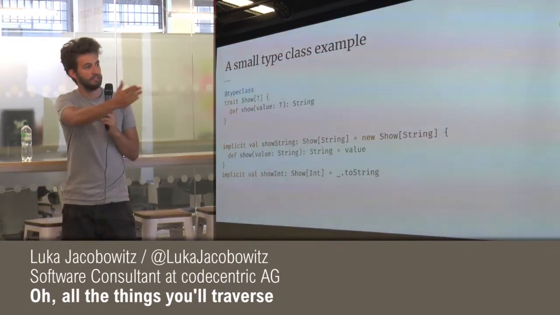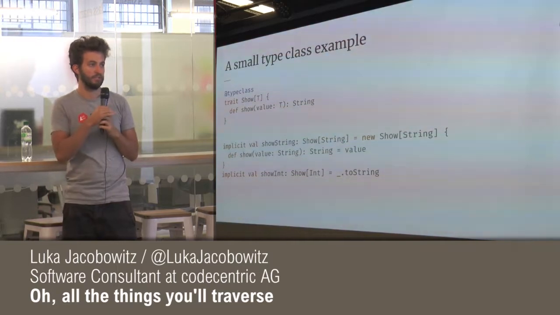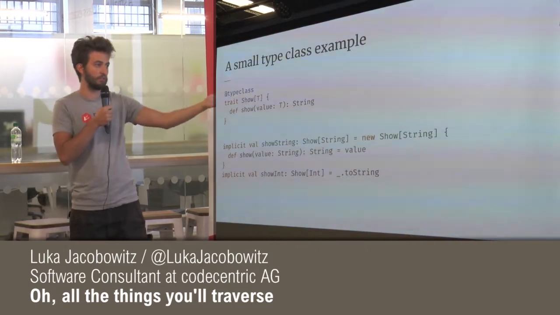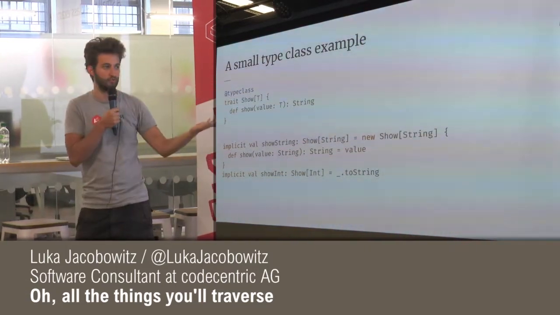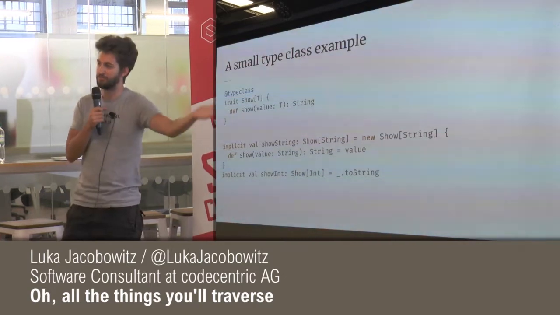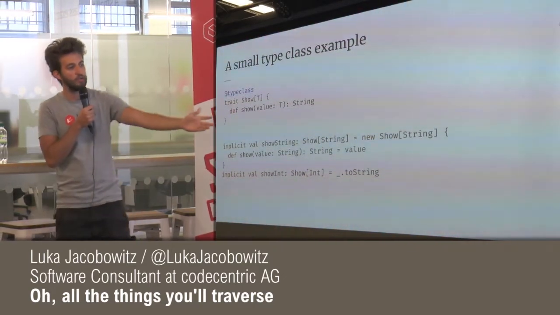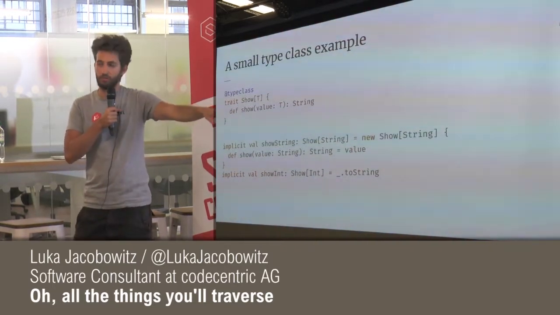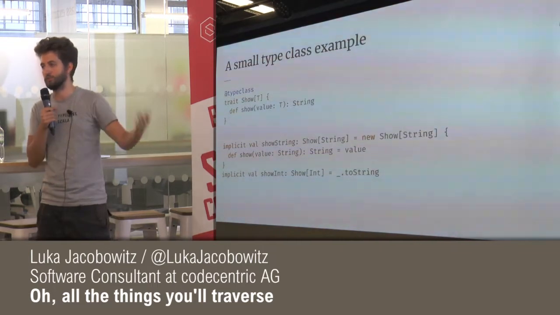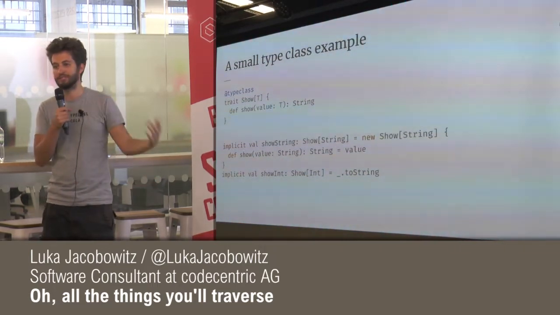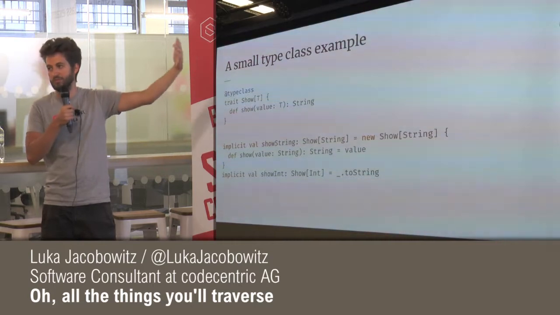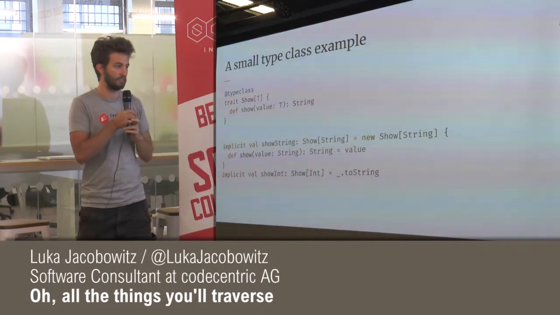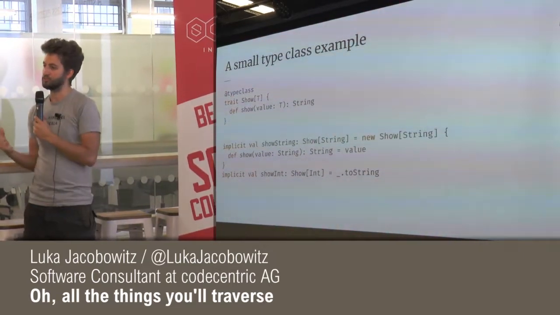So we have this implicit val show string, and the only thing it does is define a new value of Show. Because a string is already a string, we just give it back. This is just the identity function. With integer, we're just going to call toString. The fact that this underscore is just a function is because, in Scala 2.12, we can make use of SAM types. That means every interface with a single abstract method can be compiled to a function and vice versa. So this is how you define instances for type classes, right?